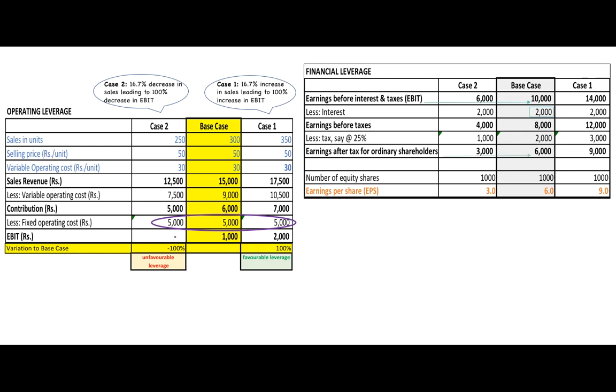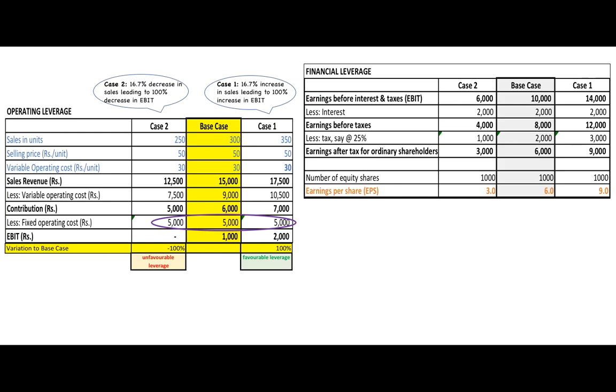After paying tax, say at 25%, what remains for the ordinary shareholders is rupees 6,000. Assuming number of equity shares in this company is 1,000, earning per share is nothing but your earnings for your shareholders, that is earnings after tax, divided by the equity shares number. So it's rupees 6 per share, called EPS.